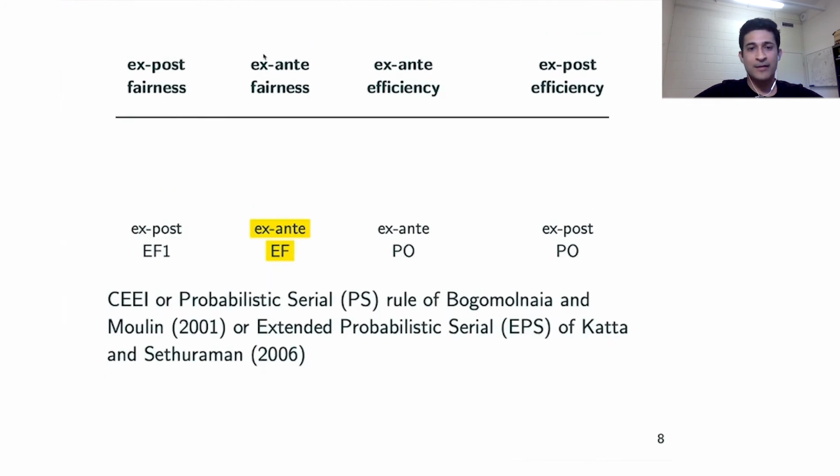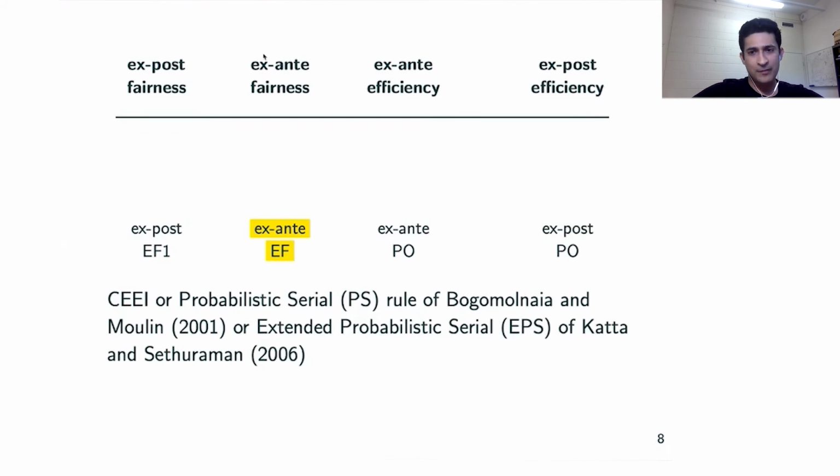What about ex-ante envy-freeness? Again, there is the competitive equilibrium with equal incomes rule. Similarly, there is the probabilistic serial rule of Bogomolnaia and Moulin, which was later extended to take care of weak preferences and Pareto optimality. So it's a nice extension of the original algorithm of Bogomolnaia and Moulin.